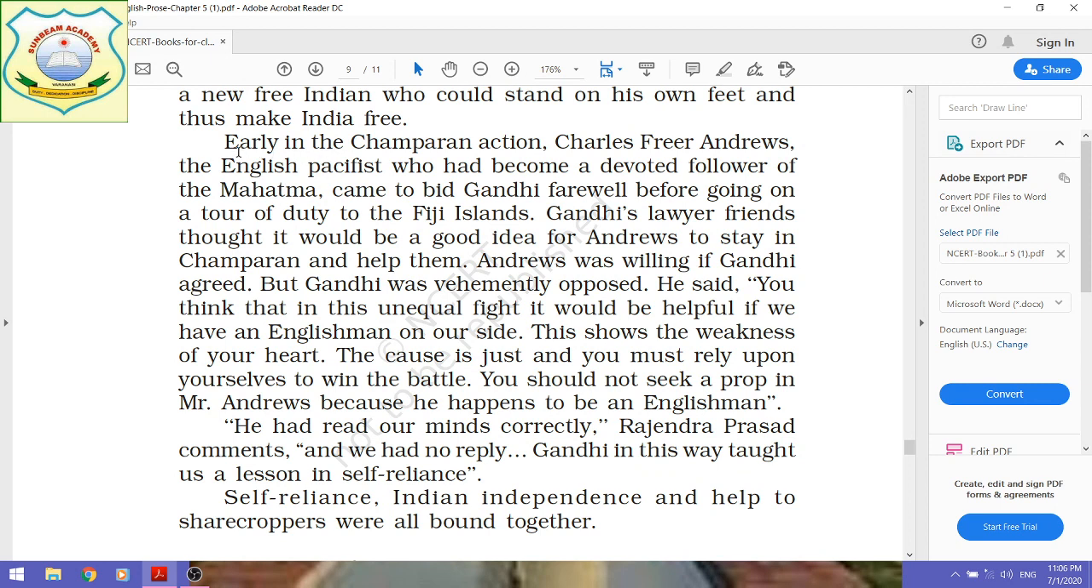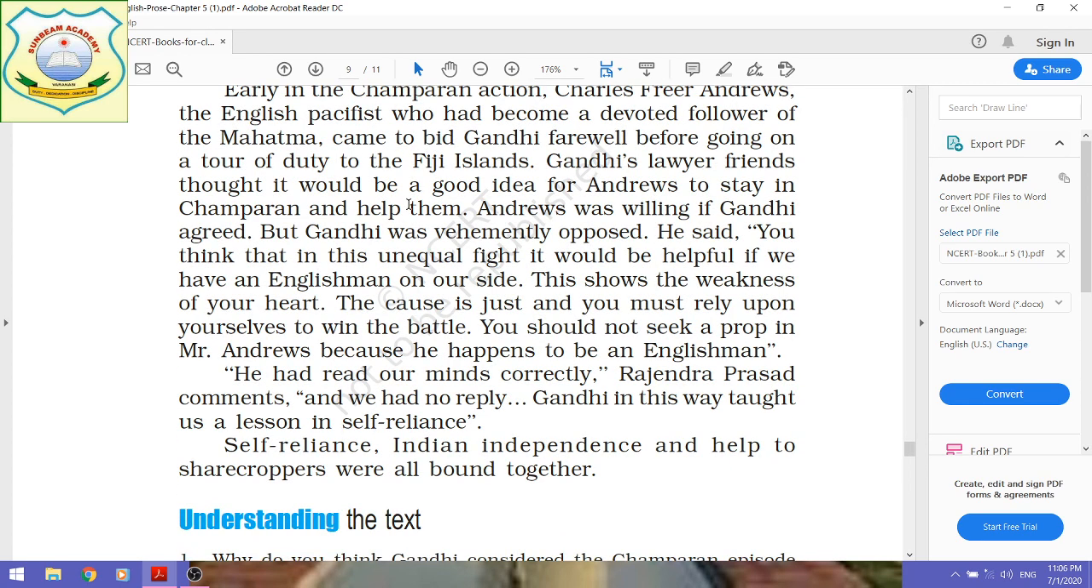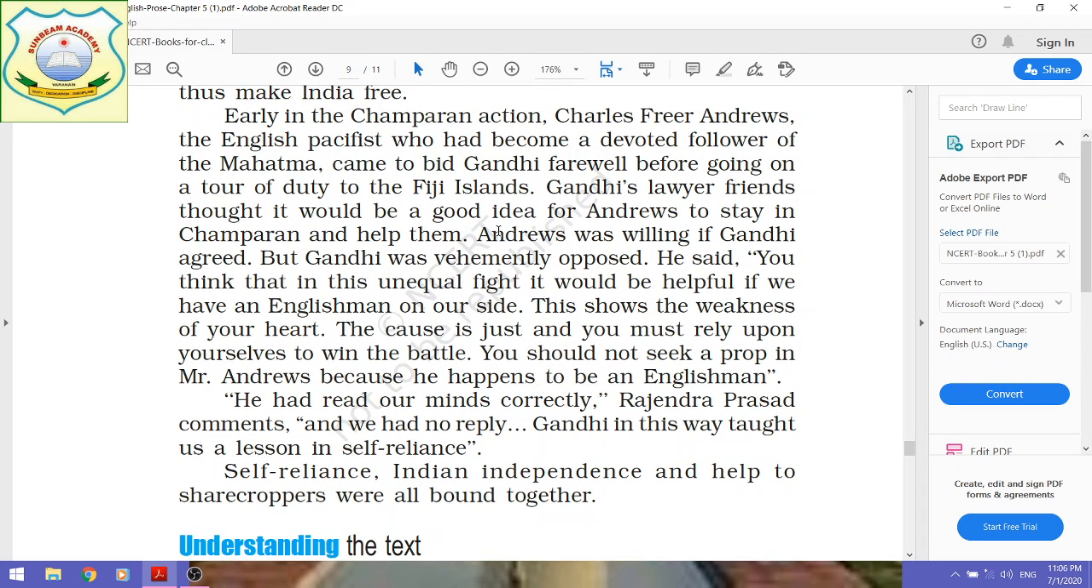And now let us see the next paragraph, and here the author describes that early in the Champaran action, Charles Freer Andrews, who was the English pacifist who had become a devoted follower of the Mahatma, came to bid farewell to Gandhi before going on a tour of duty to the Fiji Islands. You know, Charles, remember students this name, Charles Freer Andrews.